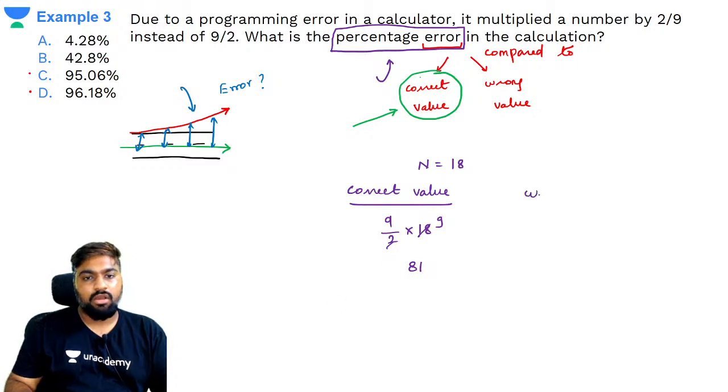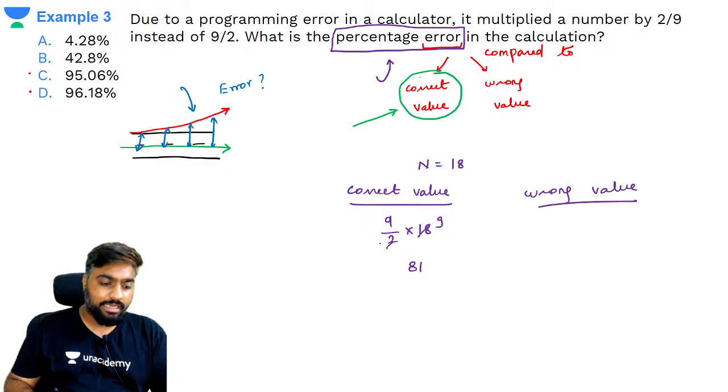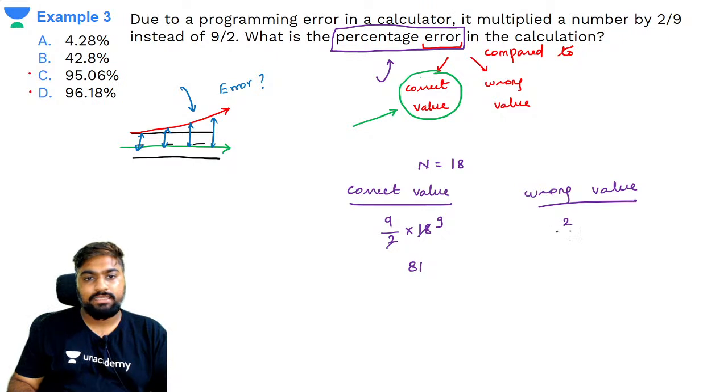What will be the wrong value? 9 by 2 से करने के बदले मैंने 2 by 9 से कर दिया था. 2 by 9 into 18, this is how much? 4. This is correct value, this is wrong value.